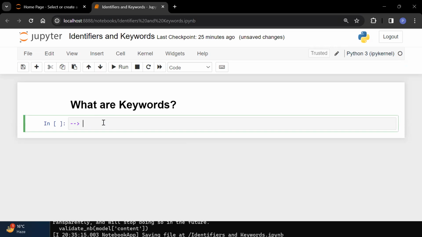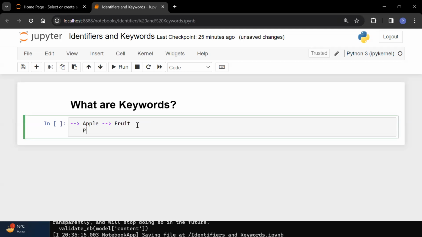So if I take an English language example, in English language, we are having apple. Apple is a word. Now this apple is for some category named fruit. The apple is nothing but a fruit. In the same way, if I am telling orange, orange is also a fruit category. So apple and orange are the words which are there, and the meaning of these words is a fruit.